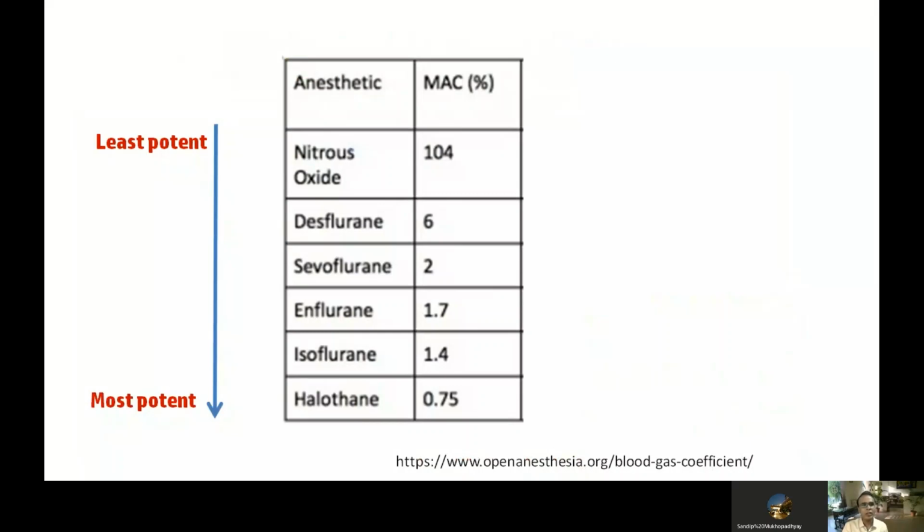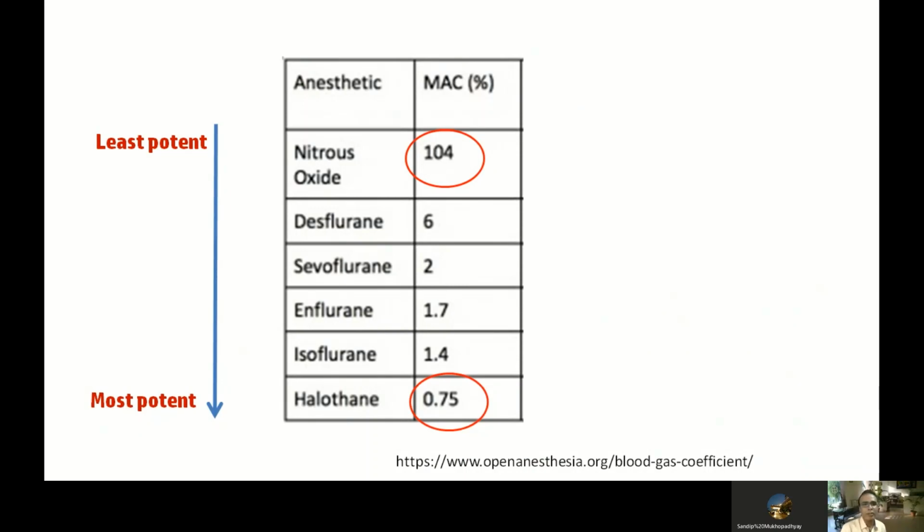Let us see what the MAC values of the common anesthetic agents are. At the top of the list you can see nitrous oxide, with a MAC value of 104. At the bottom of the table is halothane, with a MAC value of 0.75. Now, which is the most potent and which is the least potent?